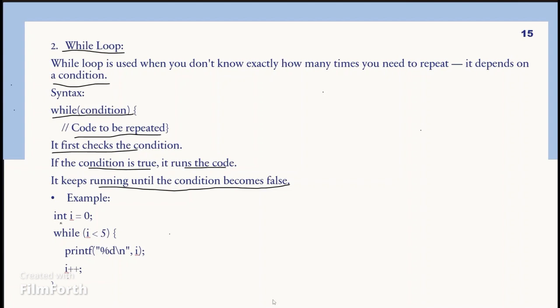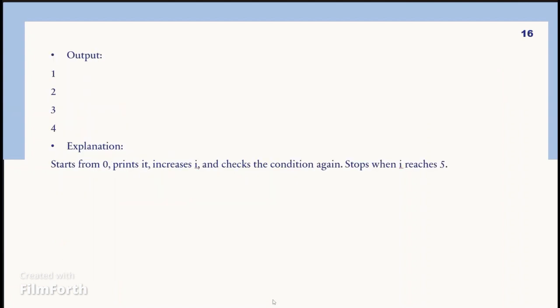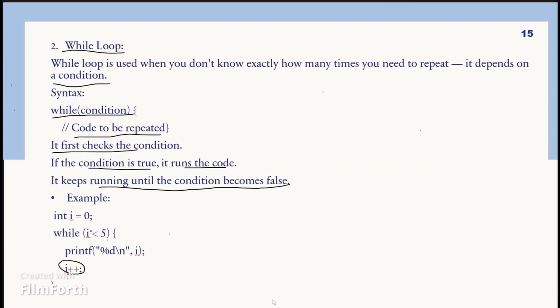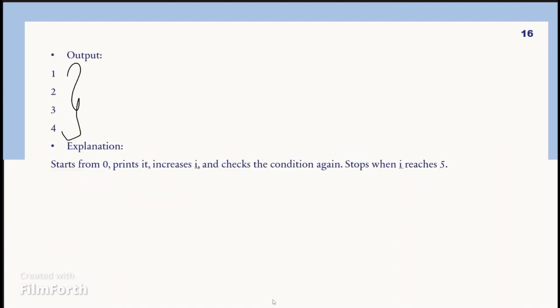Example: here we initialize i equals 0. While i is less than 5, it prints i and increments i by 1. The output we get is from 1 to 5. Here we initialize i equals 0, so that i takes the value 1. Here 1 is less than 5, so the code is executed, and next it goes to 2.